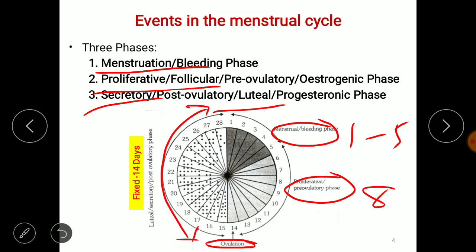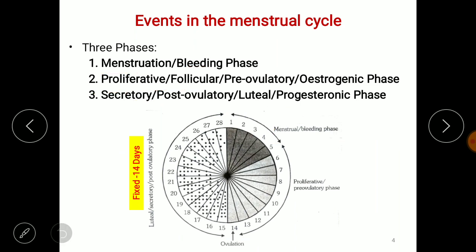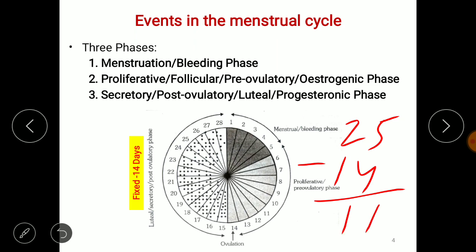This luteal phase is always fixed. It is 14 days in length, no matter what the length of the menstrual cycle is. Suppose in any female, the length of the menstrual cycle is 25 days, right? So this luteal phase is always fixed, as we know. So you subtract 14 days from the 25 days, so the remaining is 11 days. So in these 11 days only, the menstrual phase as well as the proliferative phase has to be completed, right?